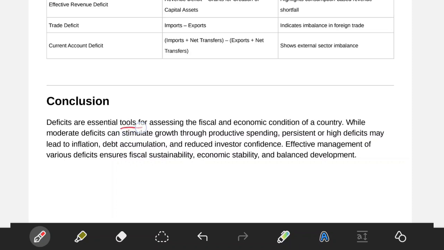Conclusion. Deficits are an essential tool for assessing the fiscal and economic conditions of a country. You should not be repetitive. Whatever you did in the introduction, you have to leave it here, and one point you can add here. While a moderate deficit can stimulate growth, that is very important. If a deficit is there, generally across the world, it will stimulate growth through productive spending. Persistent high deficit may lead to inflation, debt accumulation, reduced investor confidence, and so on. This much you write, that is more than enough for your examination.